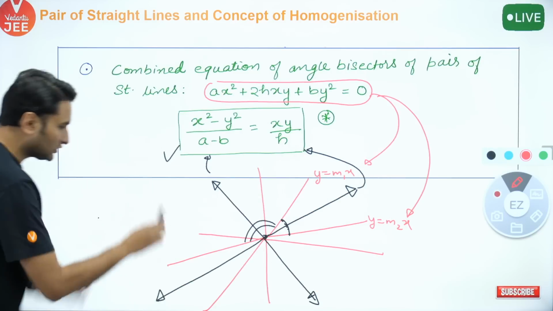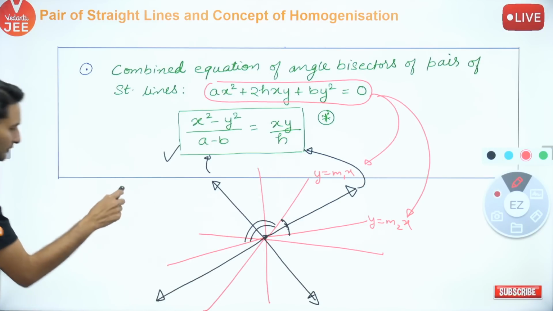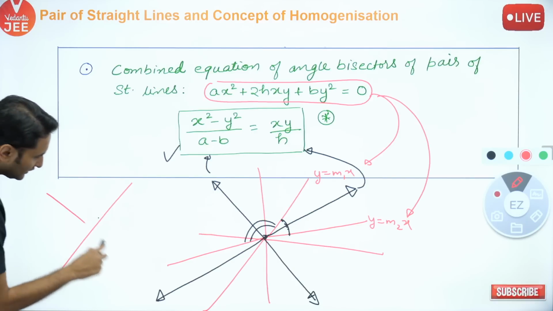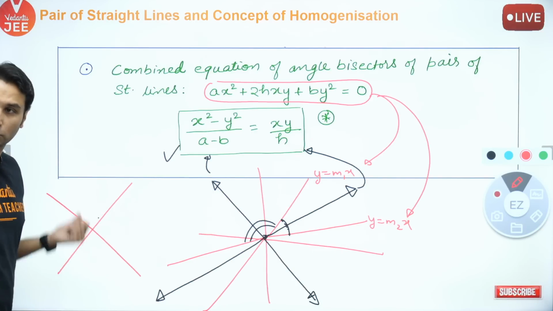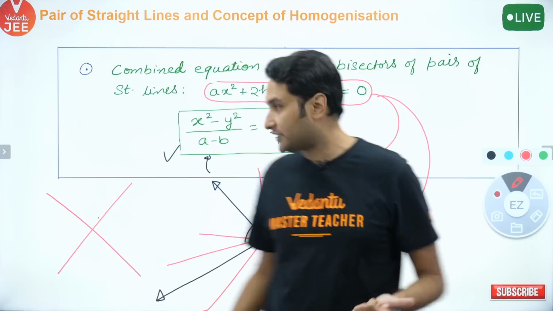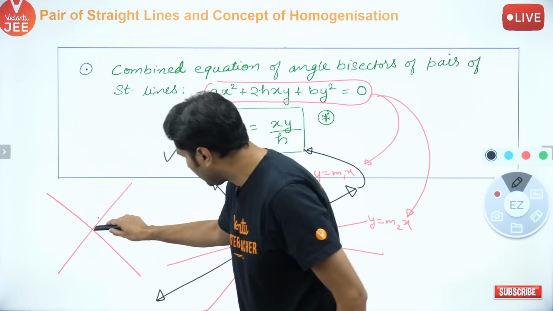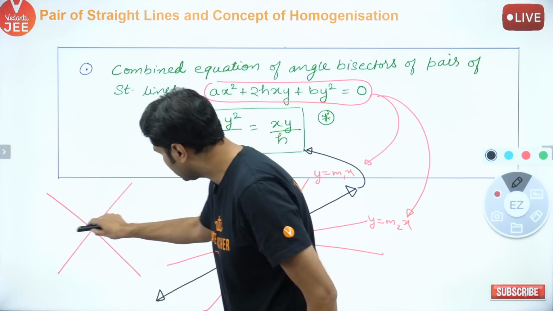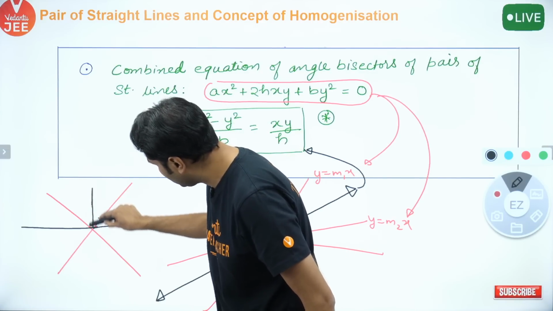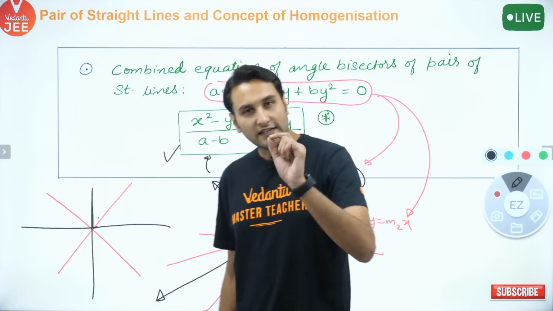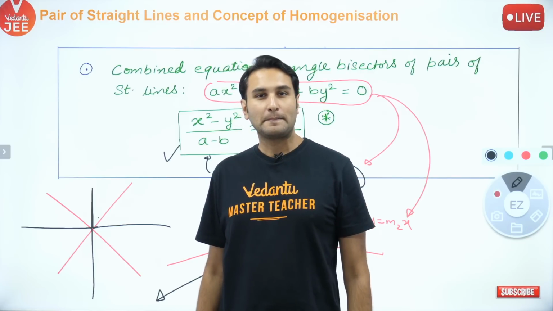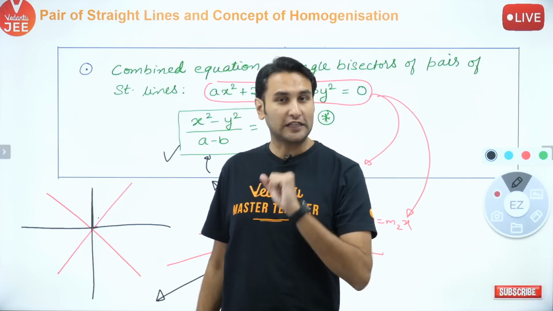देखो, imagine करो थोड़ी देर के लिए, let's forget about this. Imagine two lines. All right, these are the two lines. Can I make their angle bisector? चलो, let's make their angle bisectors. ठीक है? So एक angle bisector आया ये रहा, और एक angle bisector आया ये रहा. Question is, are the angle bisectors perpendicular to each other?